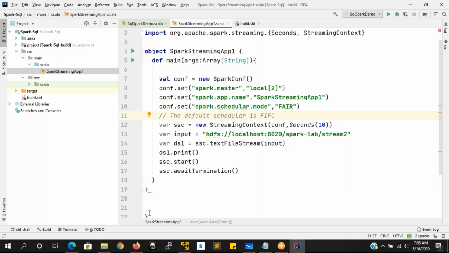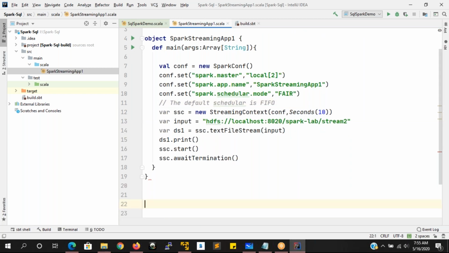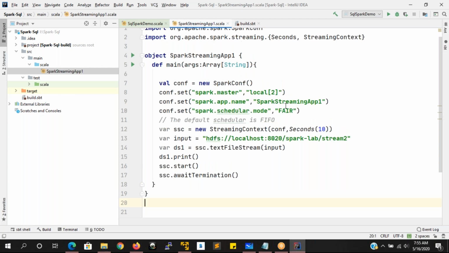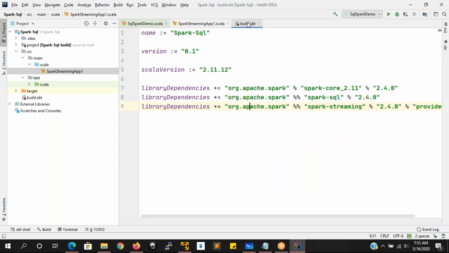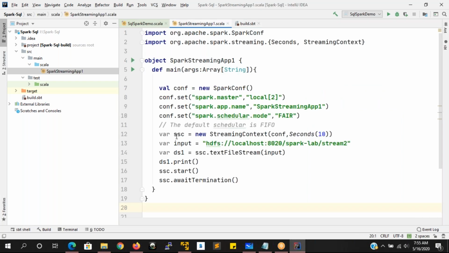Now you can see everything is working fine. Why? Because I have added the Spark Streaming library dependencies in the build.sbt file. That is the reason we are able to create the new streaming context here. Seconds is also available, that is coming from your streaming APIs.